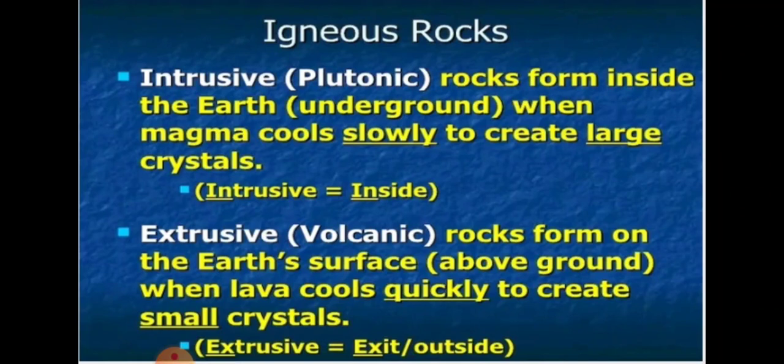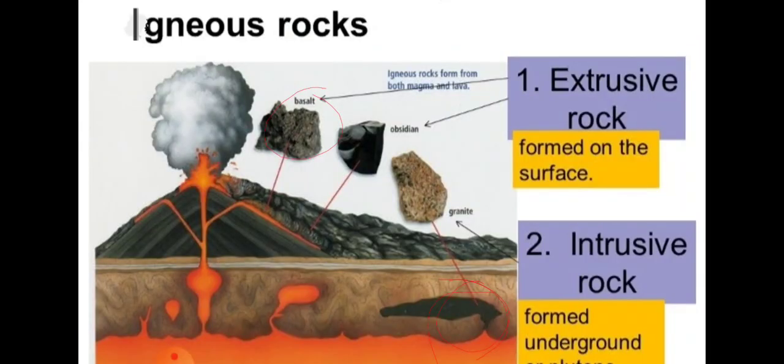Okay, so intrusive means inside. So the rocks found inside, when they cool down, form the plutonic rocks. An extrusive rock is also known as volcanic rock, which is formed on the surface of the earth. How does it happen? When the lava cools down, it forms small crystals. So this is the example of extrusive igneous rock.